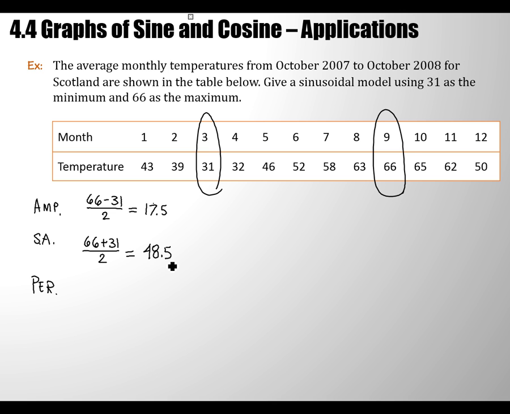Even before I showed you the data, you might have guessed that the period was a year. Yeah, 12 months, isn't it? Isn't that the period? Okay. So that means b is equal to 2 pi over 12, or how about pi over 6? All right, so we're ready to write our model here. We'll call it big T of little t: 17.5 times, I think we're ready to use a cosine again, right? Pi over 6 times t minus, I haven't thought about it yet, plus 48.5.